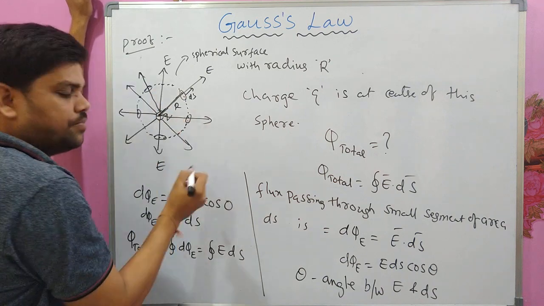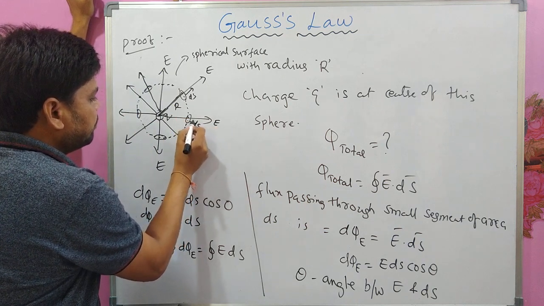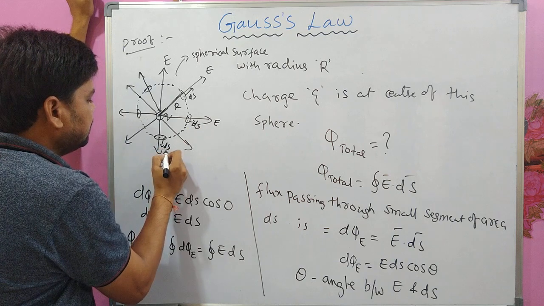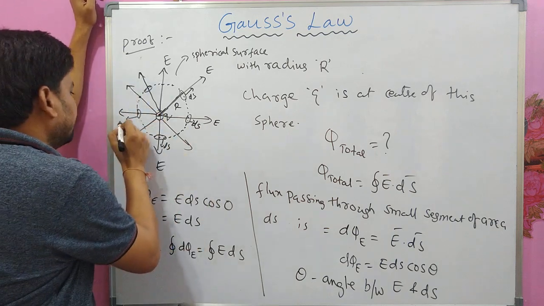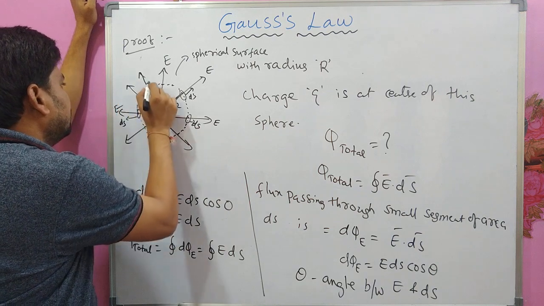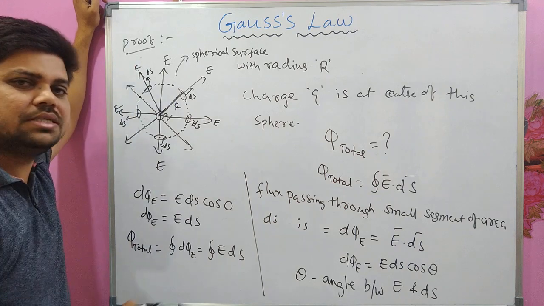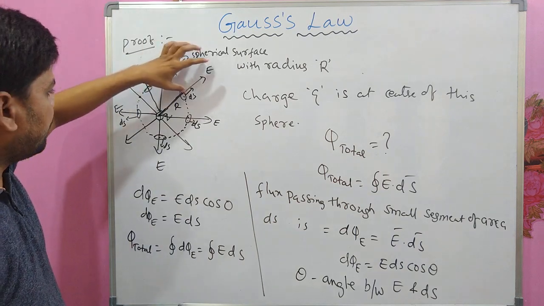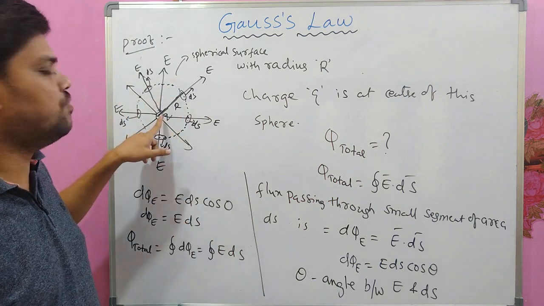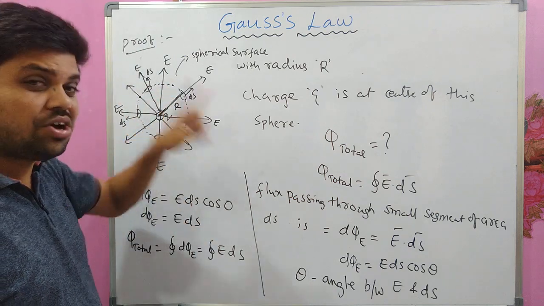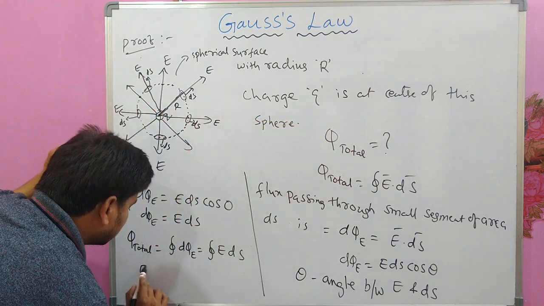Everywhere you will see that E and dS are in the same direction, and the E value is constant, because every point on this surface is equidistant from the center of this sphere, and the charge is at the center. So E is constant.